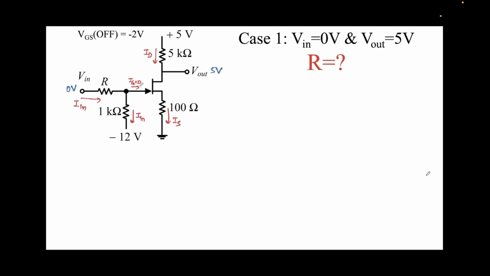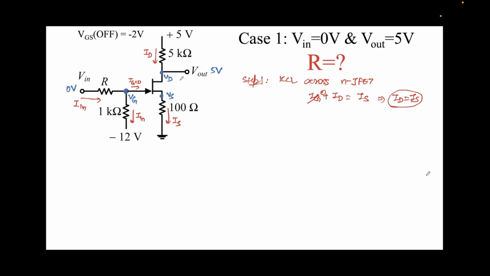As always, we assume that IG equals 0. We assume that no gate current is there. So if no gate current is there, we can simply say that ID equals IS. That's a very fair assumption. Step one is KCL across the JFET. I can write IG plus ID, that's the inflowing current, and it should be equal to the outflowing current. Since IG is 0, this will give me ID equals IS. So the drain current is nothing but the source current. Let's also label some nodes. This is the drain, this is the source, and this is the gate. I've just labeled them for easier understanding.